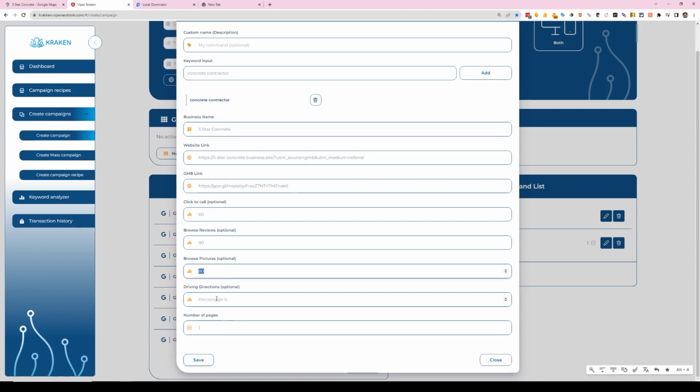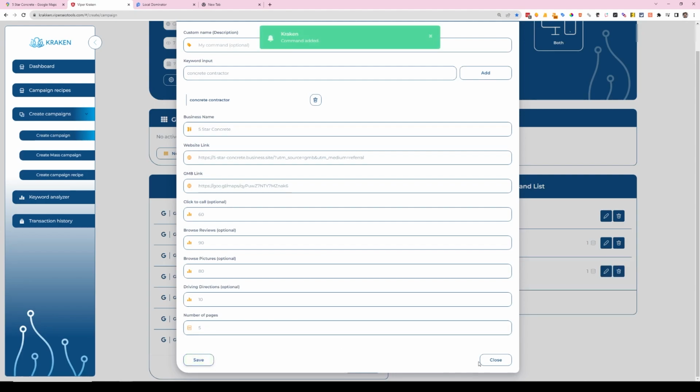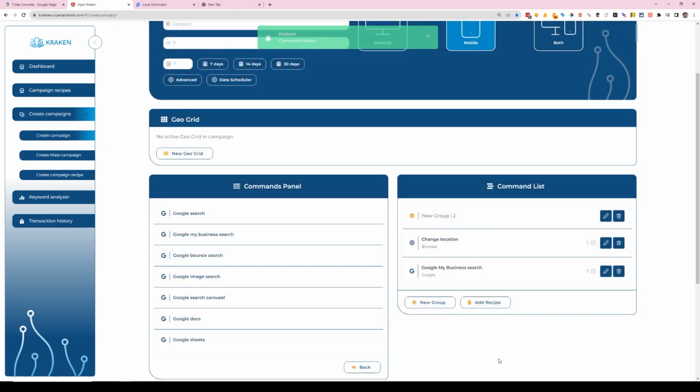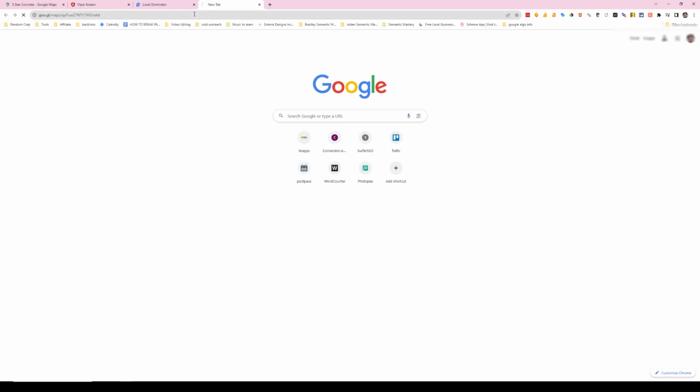So I think I said this in my other video, if it's plumbing, they're probably not looking at a lot of the pictures. So you have to adjust this based on the niche that you're dealing with. Driving directions, they're not going to be driving to it, but it's still a ranking factor. So I'm going to throw it in there. And then they're only on page 2. I'm going to throw it at number 5 in there, just to give it some cushion. So after it does all that stuff on the GMB profile, it is going to continue on to the website.